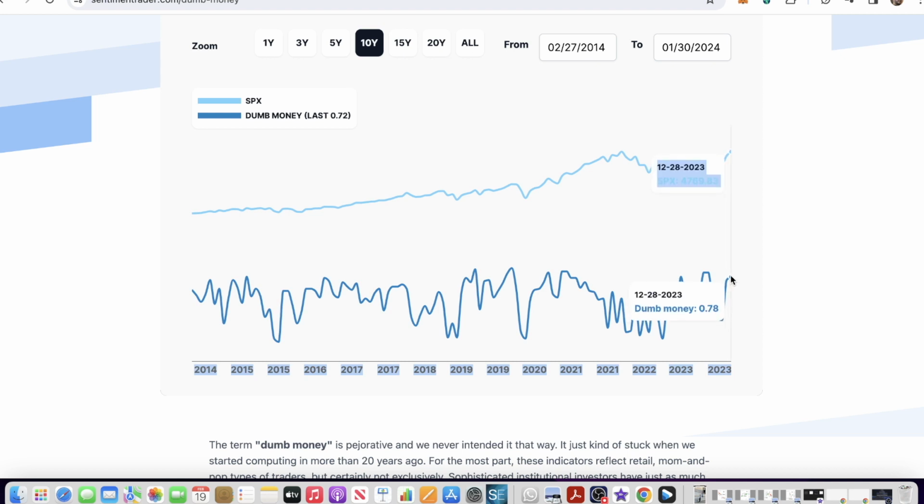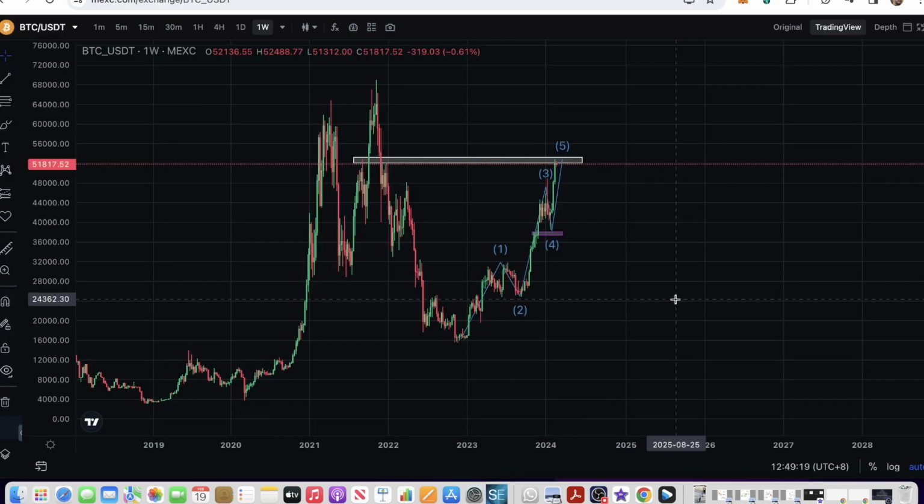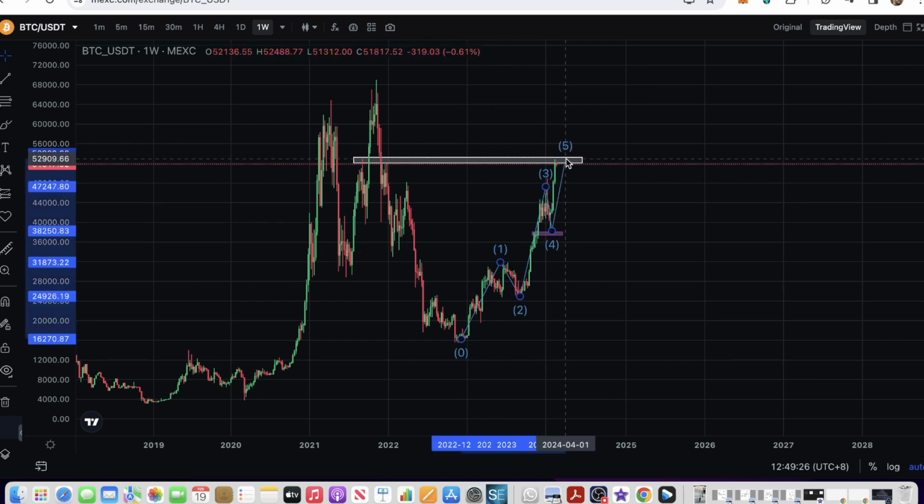And we see that right now, for the S&P 500, the level of dumb money in here is at 0.78%. This shows that I am expecting another pullback, because we have got so much up with the dumb money. So this is a huge warning for the S&P 500. And guess what? If the S&P 500, as I have been telling you guys, goes lower, Bitcoin is going to eventually follow. And you guys see that our 5-wave up for Bitcoin is going to be complete very soon.